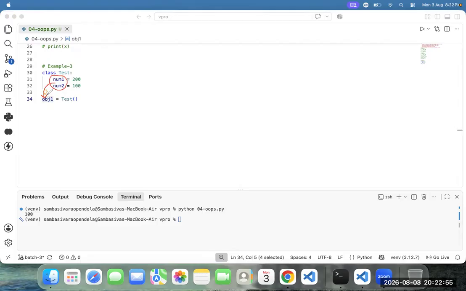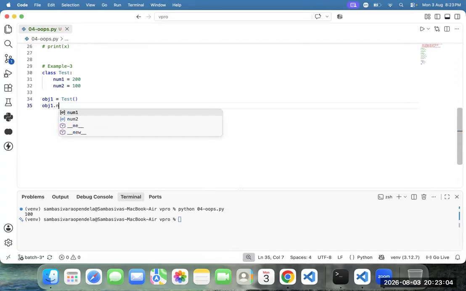Deborah, read num1 and num2 from the obj1. How to read it? Obj1 dot num1. Store that data to one variable x. Fine. See this one, this 200 is stored to x. Dasri, where are you bouncing? Now, this 200 is stored to where? X, sir.